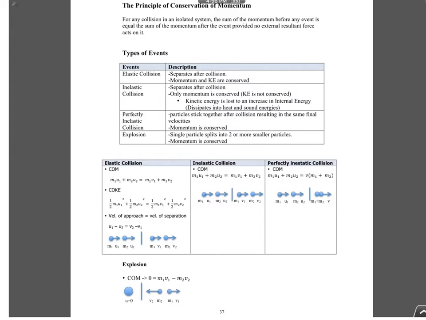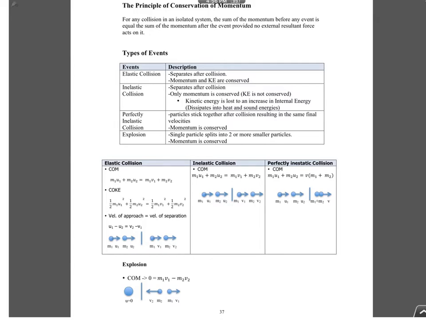So explosion would be when the object is initially at rest, and suddenly it splits. Examples would be nuclear decay, or you shoot a bullet out of a gun, or you shoot a cannonball out of a cannon. So initially they are at rest, then they move in opposite directions. So that's called explosion. But you can also apply it to implosion.